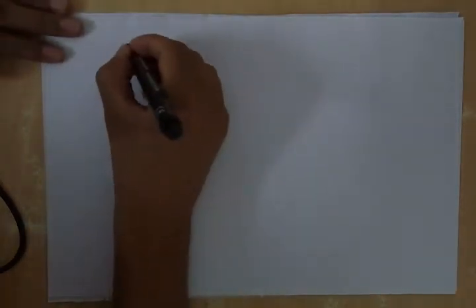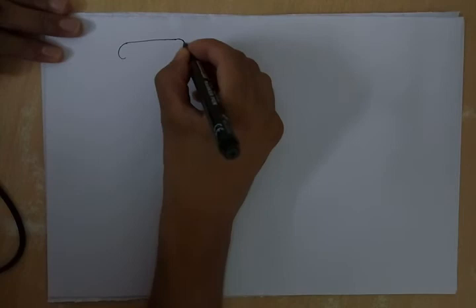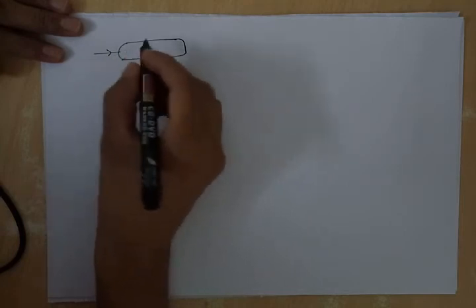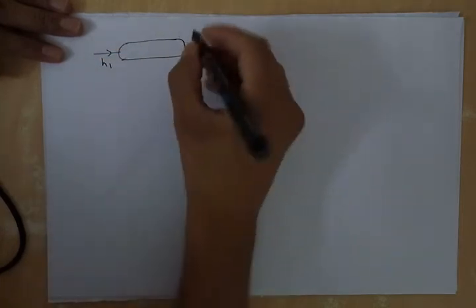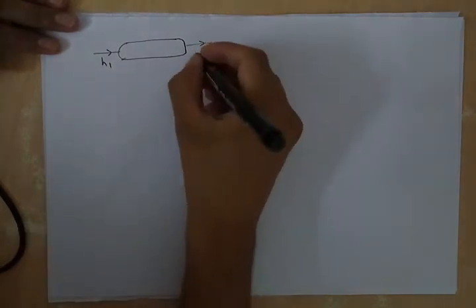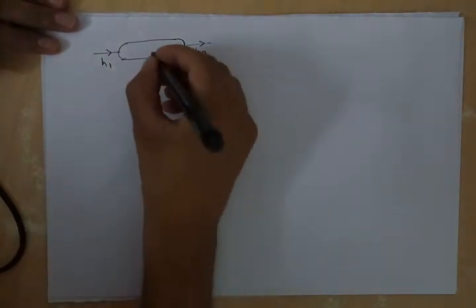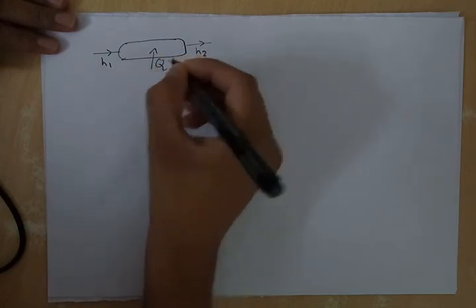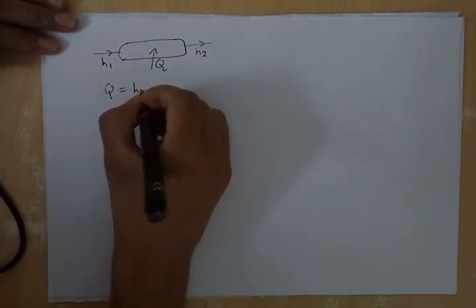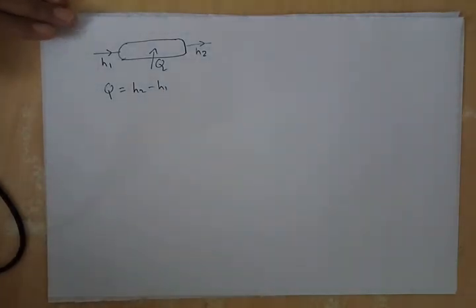So if we have a boiler, and let us take enthalpy of water entering the boiler as H1, and enthalpy of steam leaving the boiler as H2, then we can calculate the amount of heat added to the boiler as H2 minus H1. So this is quite a useful relation for constant pressure processes.